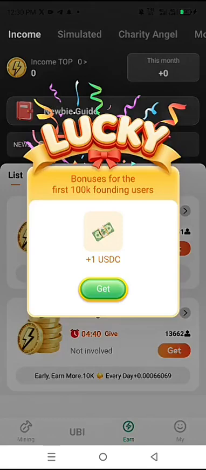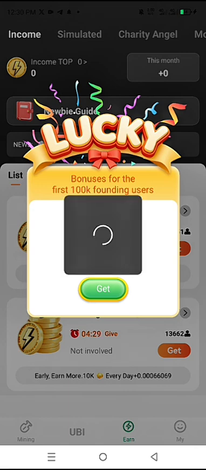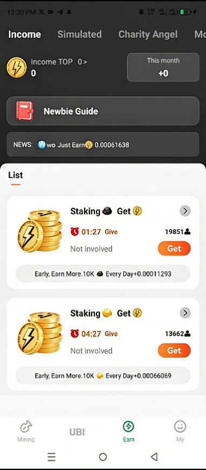Like I said, I'm going to show you other means of earning, and there's a welcome bonus. If you are among the first 100,000 people, you are entitled to 1 USDC. This will be claimable in the future.